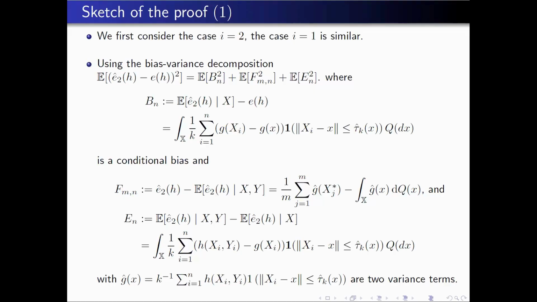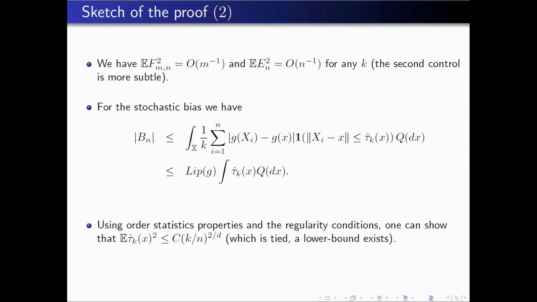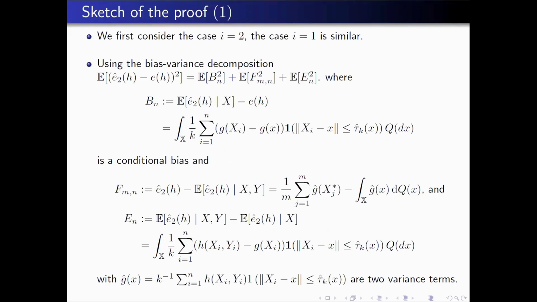Okay. So the two last terms are variance terms. So of course, what is expected is that the first one has a rate of 1 over m. Okay, it's an empirical process with some independent observations, and both samples are independent. What is more subtle is that the second variance term is of order 1 over n. And when you look at the usual variance for nearest neighbor, typically the rate is 1 over k.